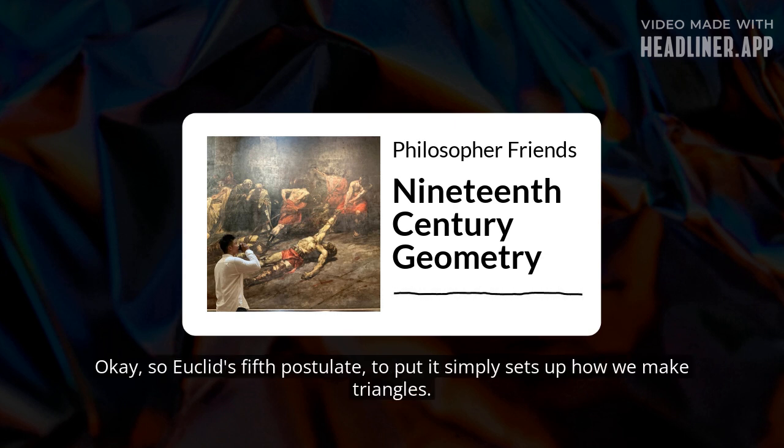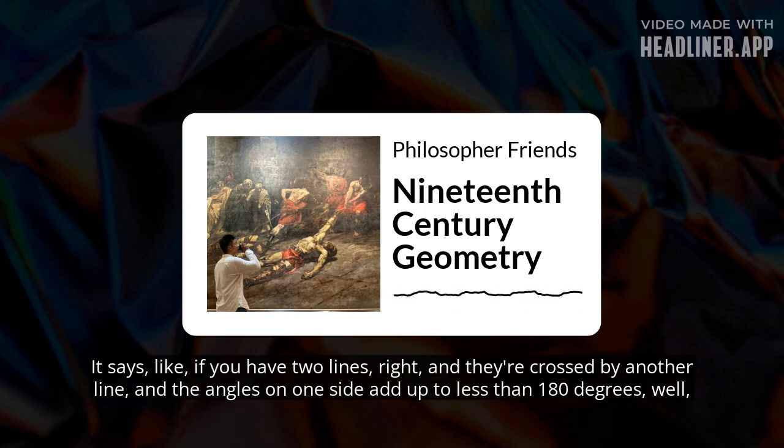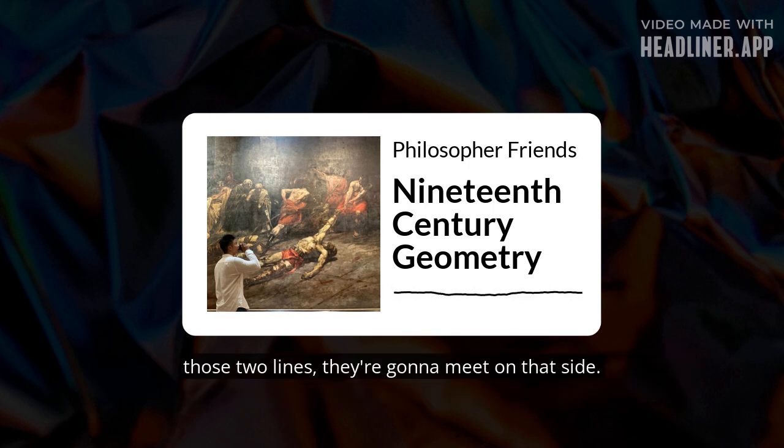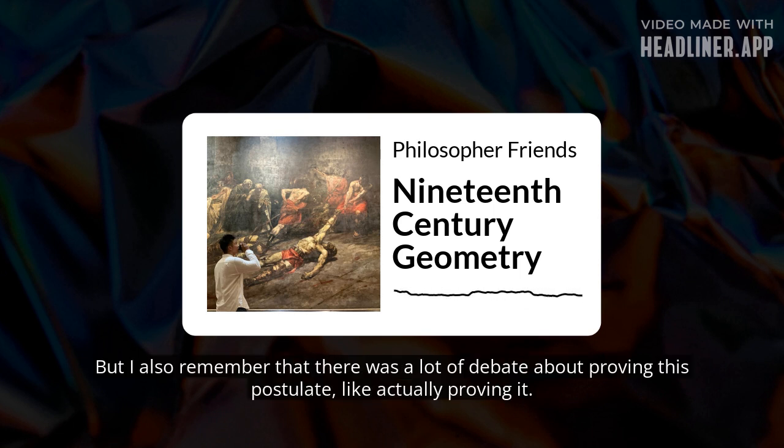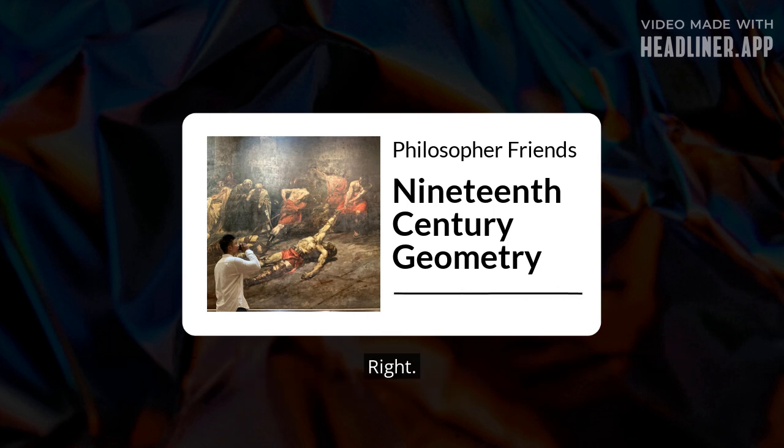Okay, so Euclid's fifth postulate, to put it simply, sets up how we make triangles. It says, if you have two lines, and they're crossed by another line, and the angles on one side add up to less than 180 degrees, well, those two lines are going to meet on that side. That makes sense. But I also remember there was a lot of debate about actually proving this postulate. What was that about?